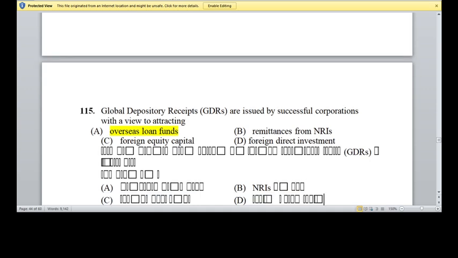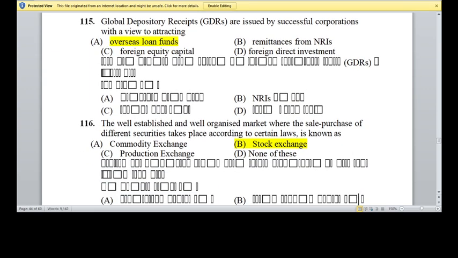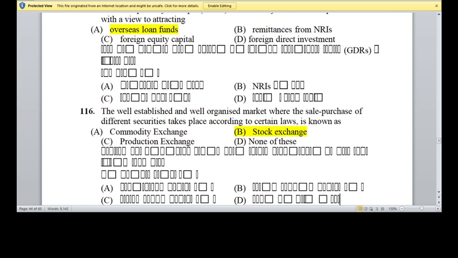Option A is the right answer. 116, the well established and well organized market where the sale purchase of different securities take place according to certain laws is known as the stock exchange. Option B is the right answer.